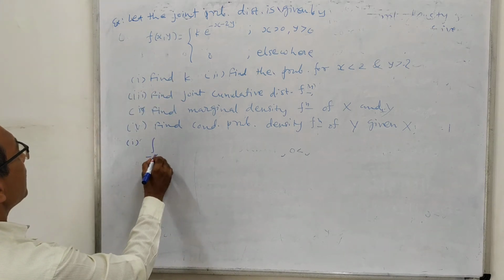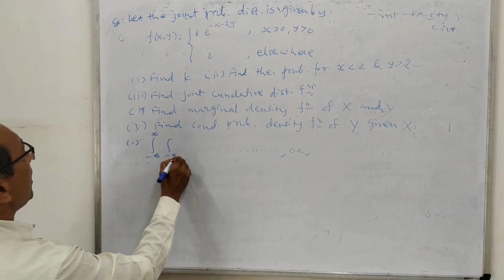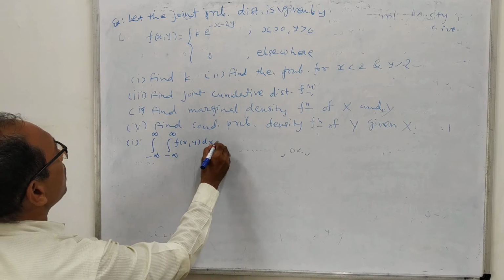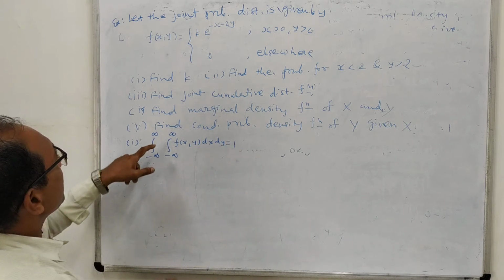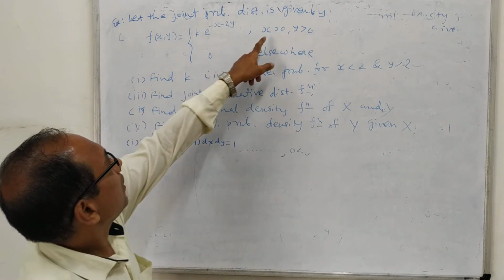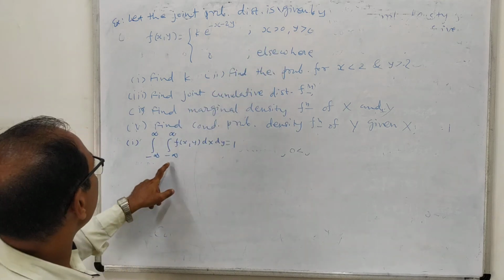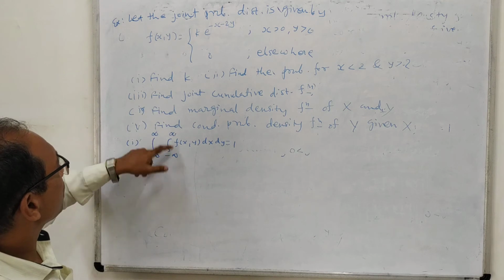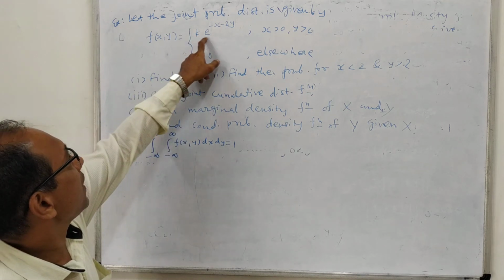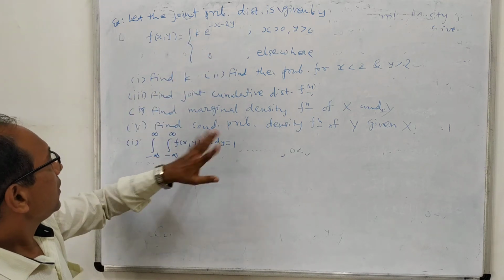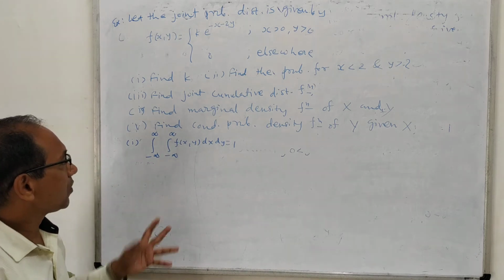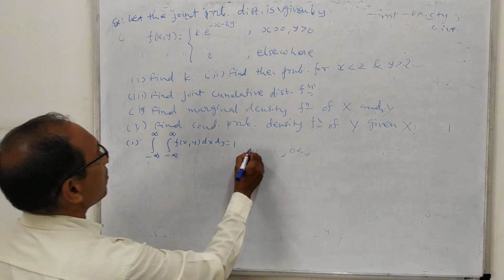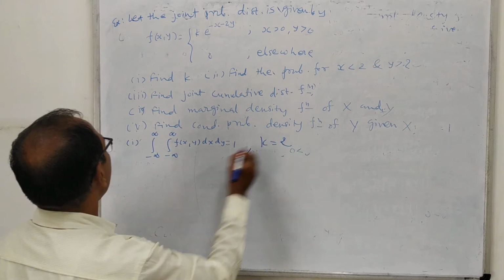You can use, as in the last example, the double integral from minus infinity to infinity of f of xy dx dy equal to 1. So here you can write it for x greater than 0, that means 0 to infinity, and y greater than 0, that is 0 to infinity, and then put this value. You will get the answer because elsewhere it is 0. And by using this, you will find the value k equal to 2.